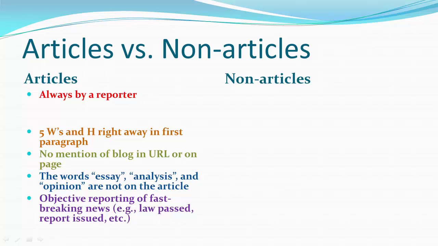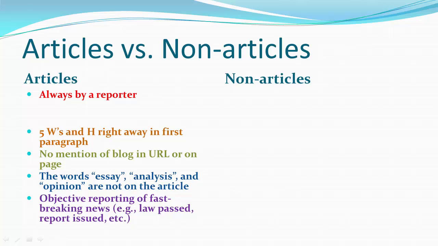Also, just look at the screen or look at the newspaper you're holding in your hand. If the words essay, analysis, or opinion are on there, then it's not an objective news article. Like you'll often watch TV shows where they'll have a news analysis. They're discussing the news. That's like an audio-visual version of written news analyses, which are not objective news articles. So if you see essay, analysis, opinion, or editorial, it's not an objective news article.